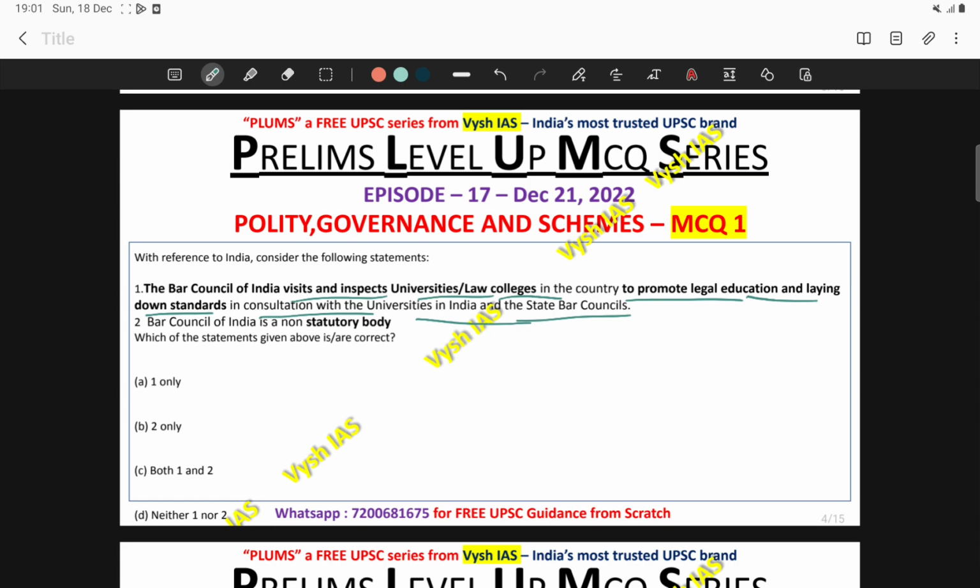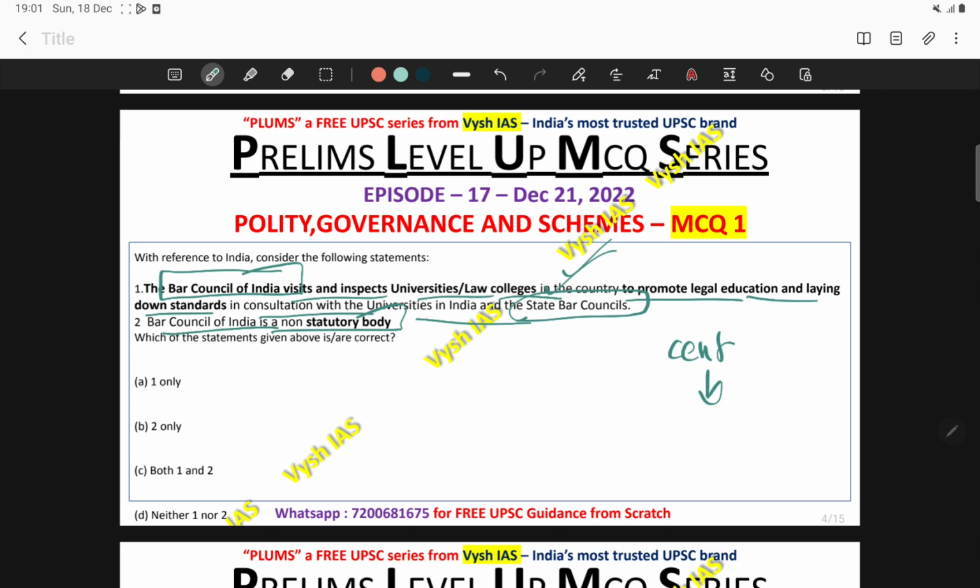If you look at the Bar Council of India, the first statement is correct. From this statement itself, you can learn the organization of this body also. At the central level there is one organization, and at the state levels you also have state bar councils. And looking at the second statement, it says the Bar Council of India is a non-statutory body.